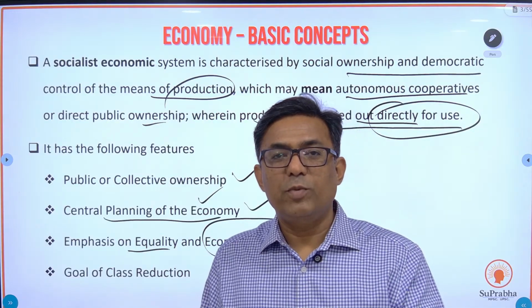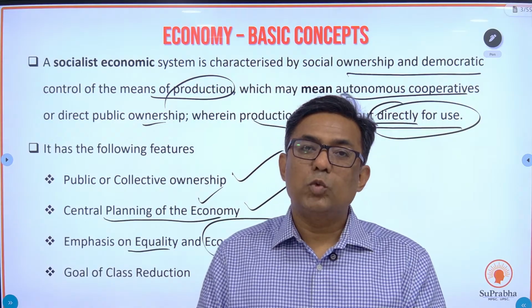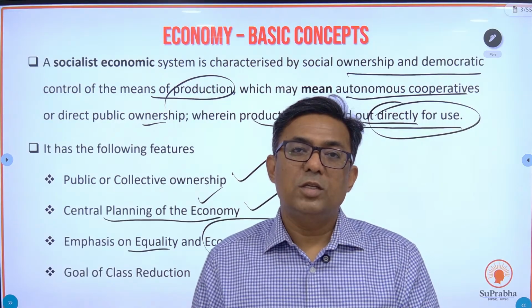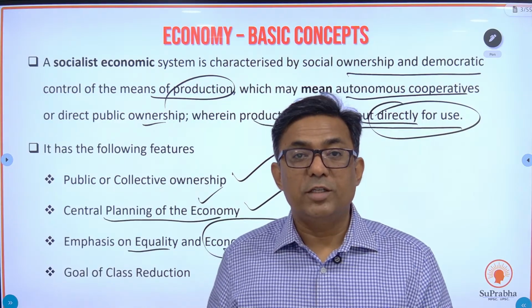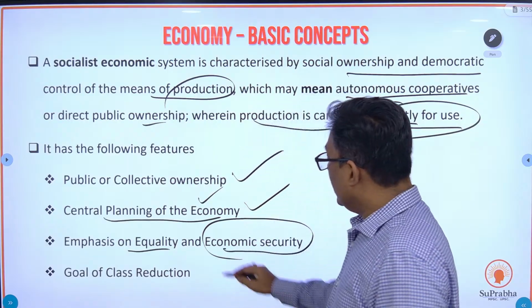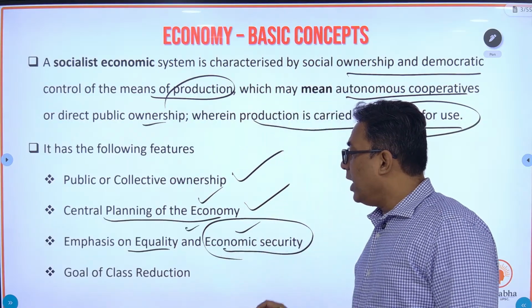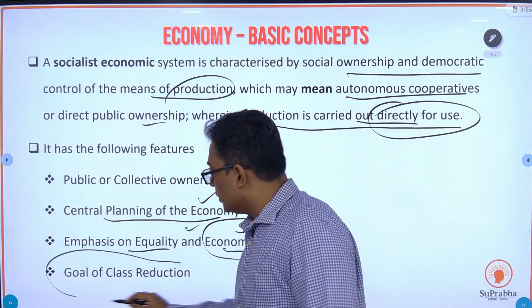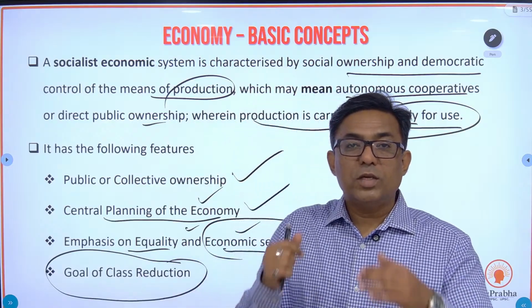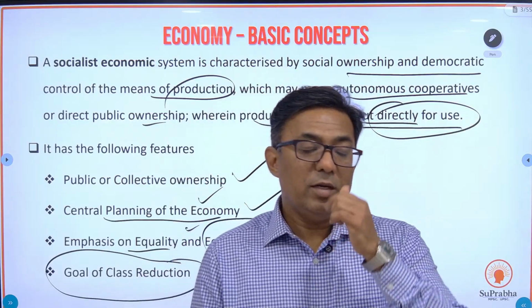So what does the government of Maharashtra do? Okay, in school education, free education for girls, state transport buses, half ticket. Okay, so this is practiced for equality and economic security, and the goal of socialism is class reduction, reduce the gap between haves and have-nots. See, in capitalism, what happens is that